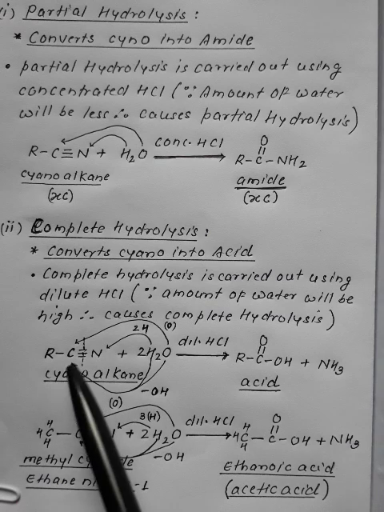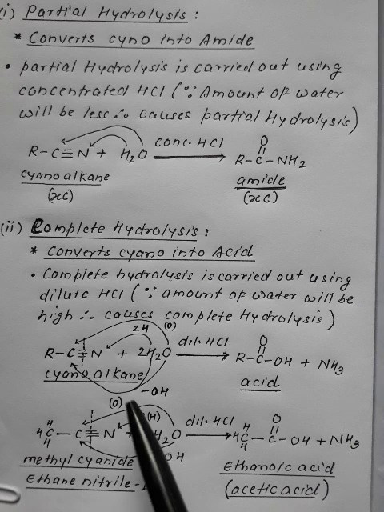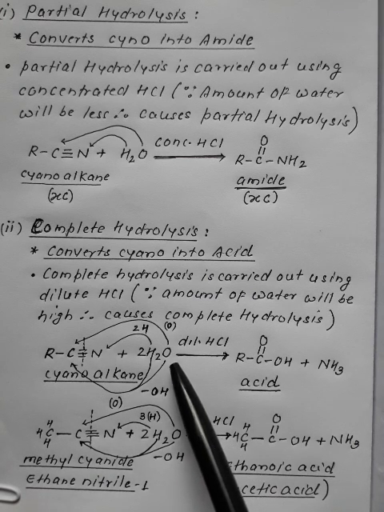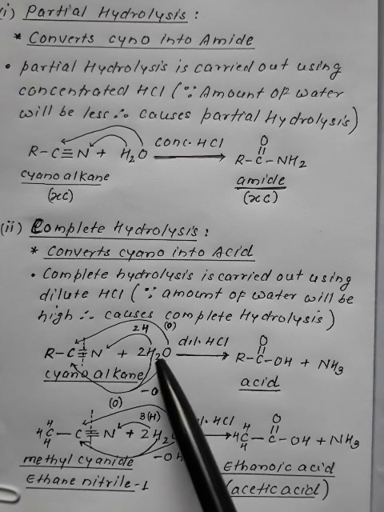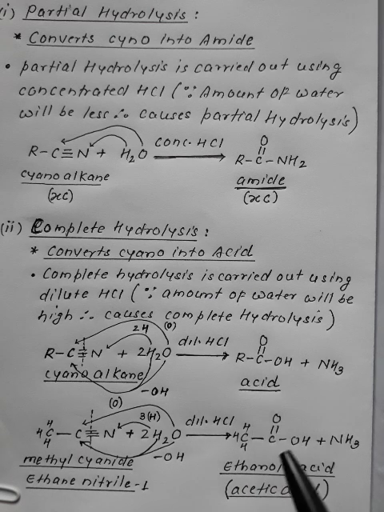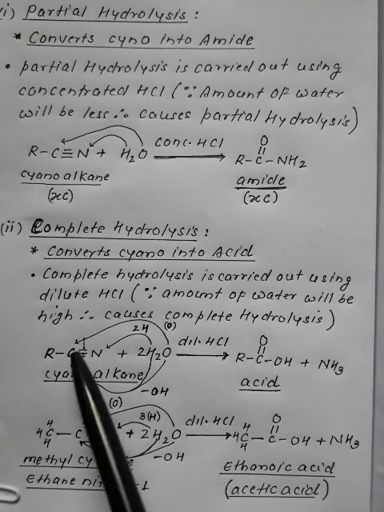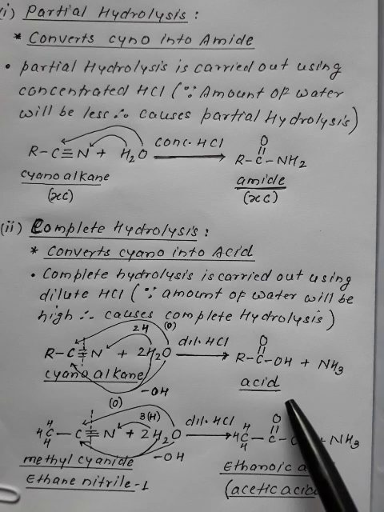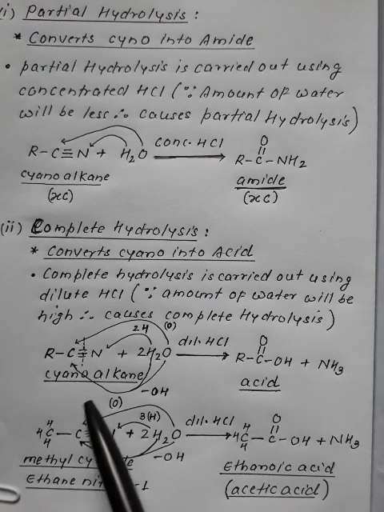1 oxygen combines with the C to form RC double bond O. Left over 1 O and 1 H forms OH. This OH combines with C. So it forms RC double bond OOH, which results in formation of acid. The cyanoalkane converts into acid with same number of carbon, and also ammonia is produced.